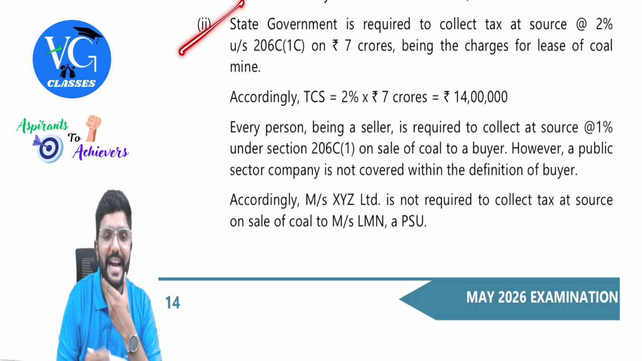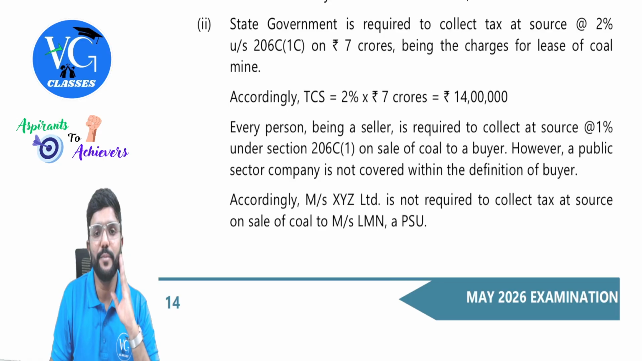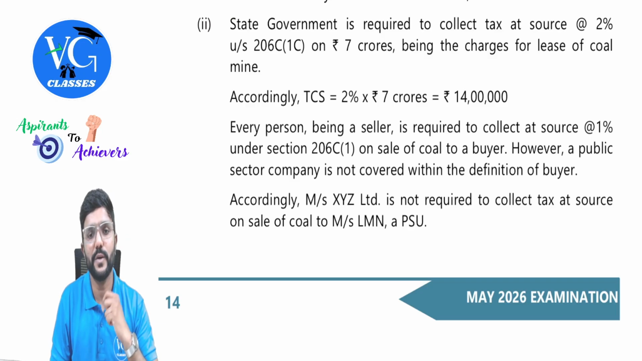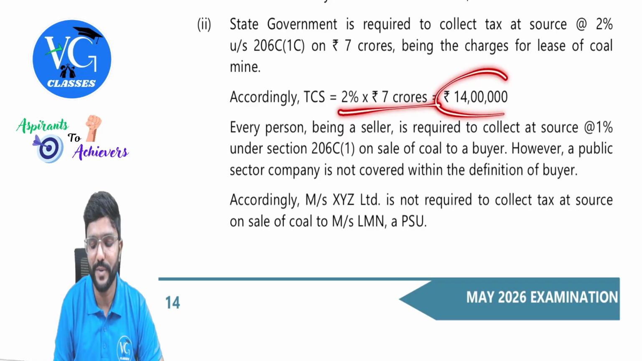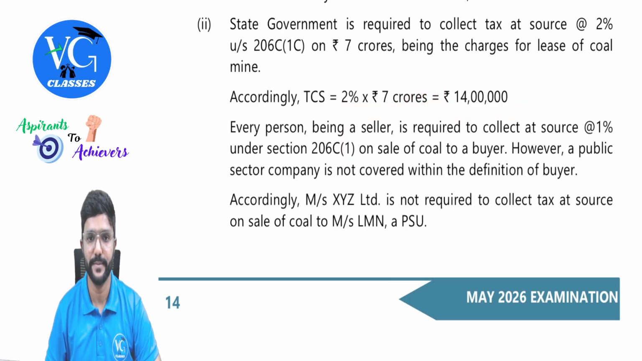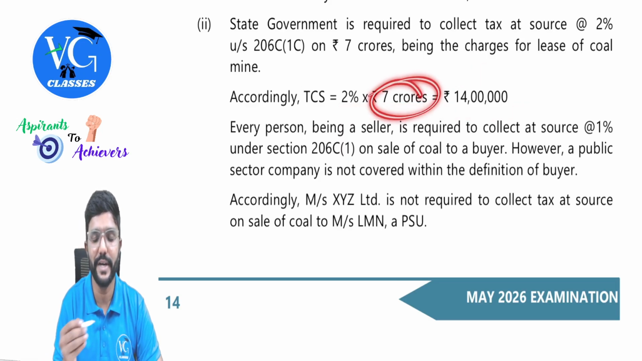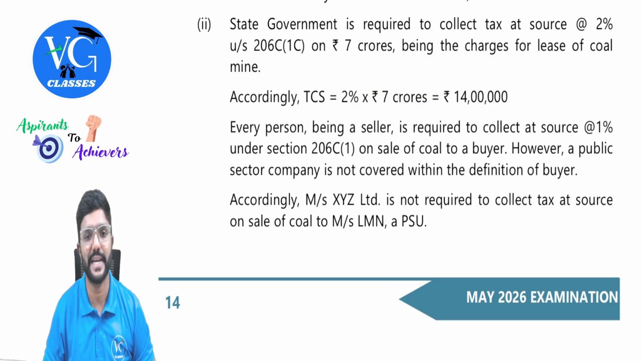Okay, first part, grant of lease, we will discuss. State government is required to collect tax at source at 2% under section 206C(1C) on 7 crores being the charges for lease of coal mine. Accordingly, TCS 2% of 7 crores, how much? 14 lakh has to be collected. So over and above 7 crore, 14 lakh TCS has to be collected.